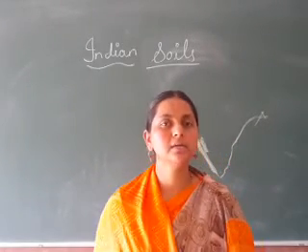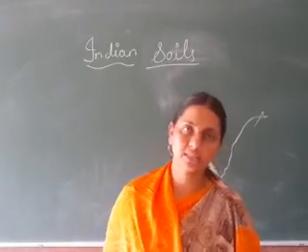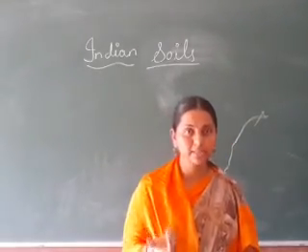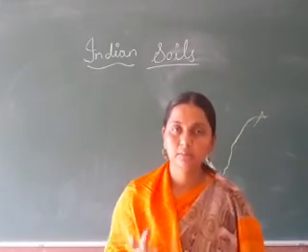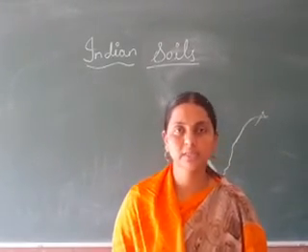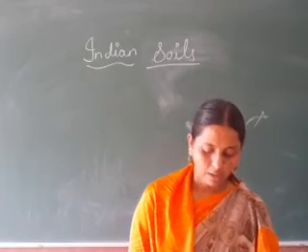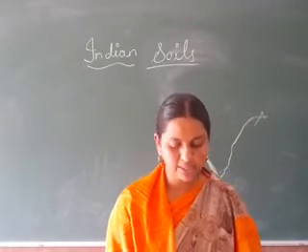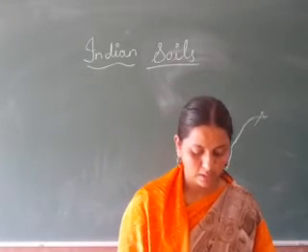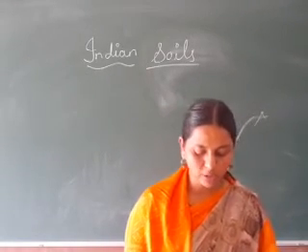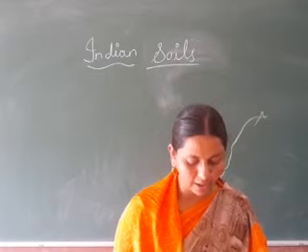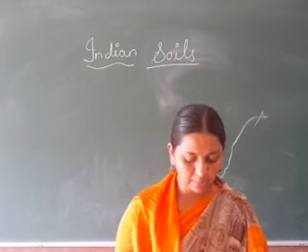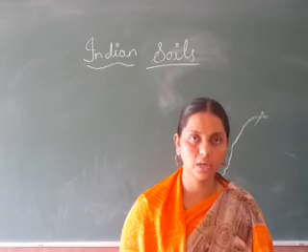Next is desert soil. So here the name itself tells desert soil. Desert soil means the small sandy particles in desert regions. That kind of soil is known as desert soil. These soils are formed under desert and semi-desert conditions. They are largely found in the northwestern part of India, that is major parts of Rajasthan, southern Haryana, Punjab and the northern part of Gujarat.